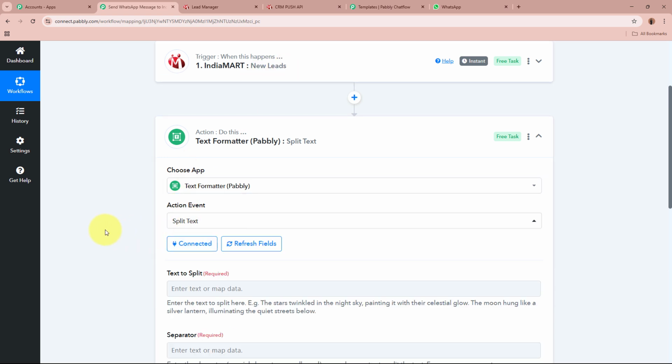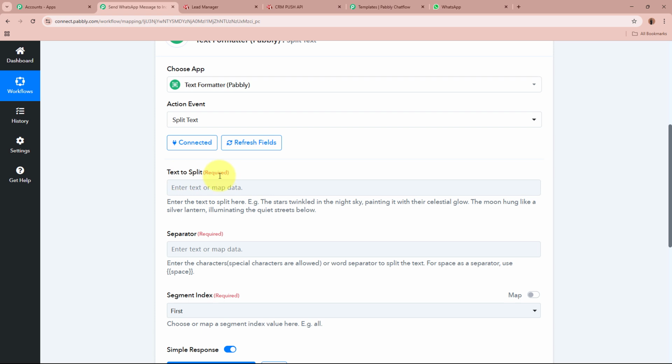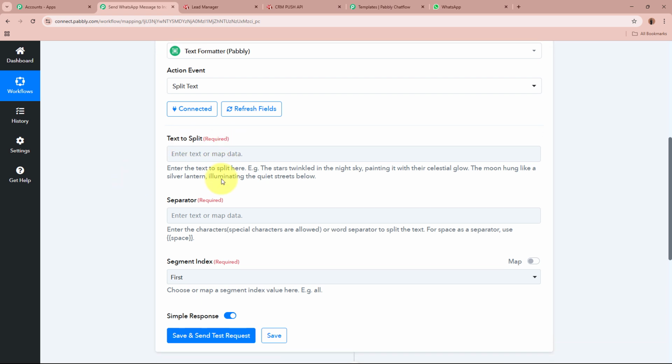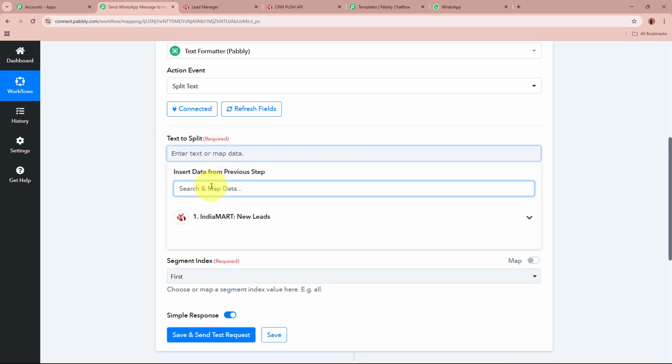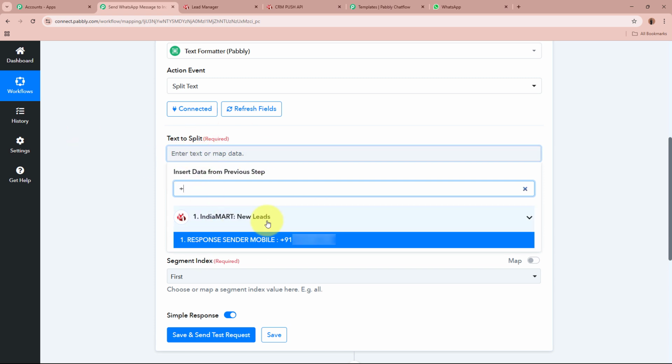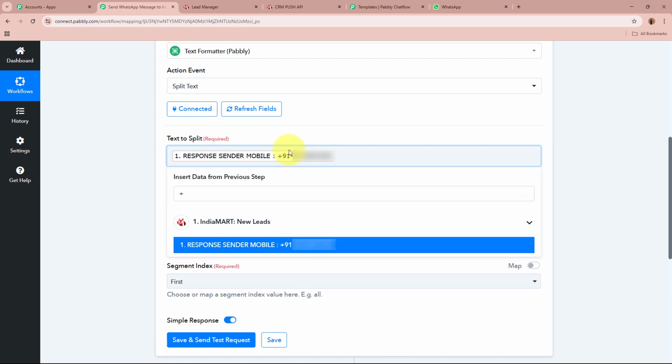Then I'm going to click on this connect button. It is asking for the text to split. Which text do we want to format? I want to format the mobile number of my lead. So I'm going to search for the mobile number. This is the mobile number. So over here, I'm going to select the data from the previous response right here.